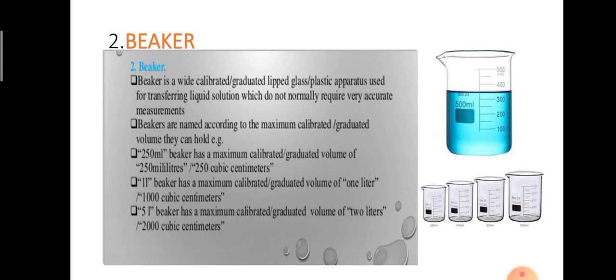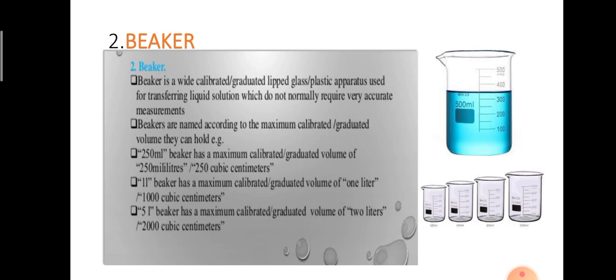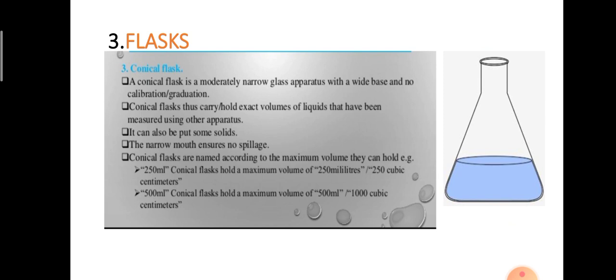First is the test tube, second is the beaker. We have covered the test tube and its uses, and the beaker and its uses. So next, let's move on to the conical flasks.